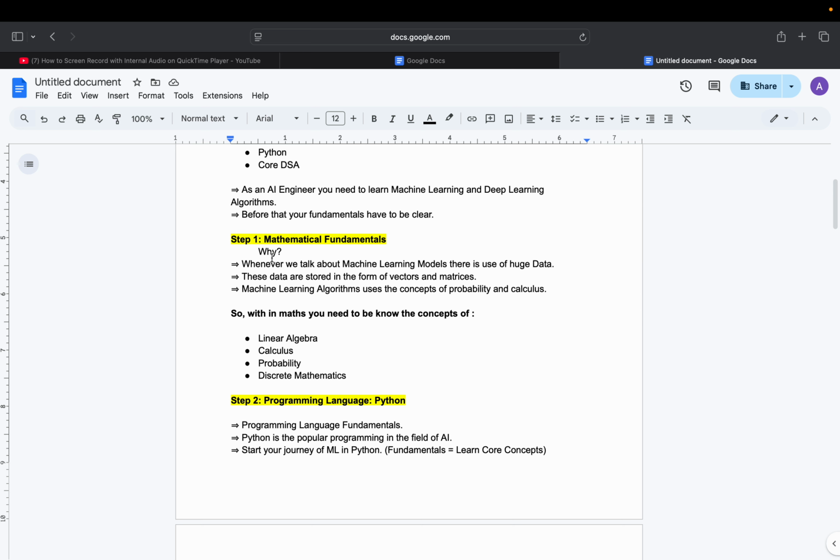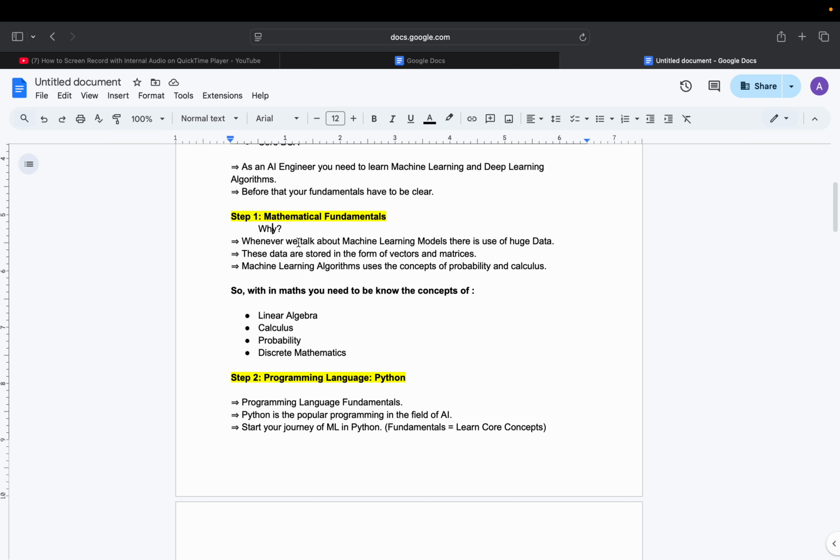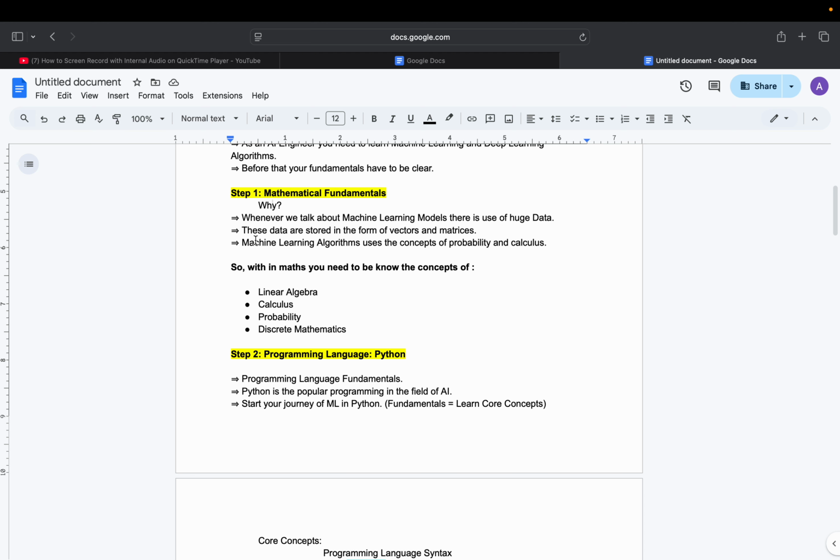So why do we need mathematics in AI engineering? Because whenever we talk about machine learning, there is the use of data. We only make something by knowing or using the data. All right, so this data is stored in vectors and matrices, so you need to be perfect in vectors and matrix calculations, the things related to matrices. That is machine learning.